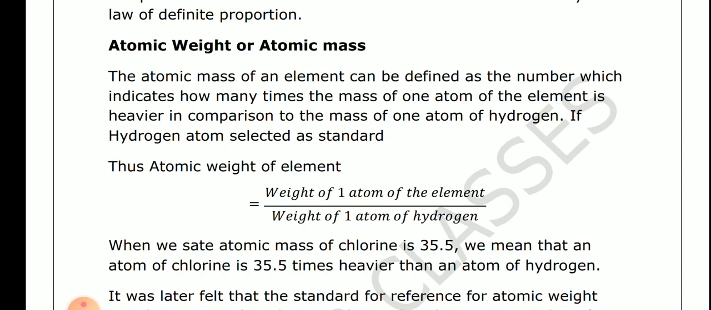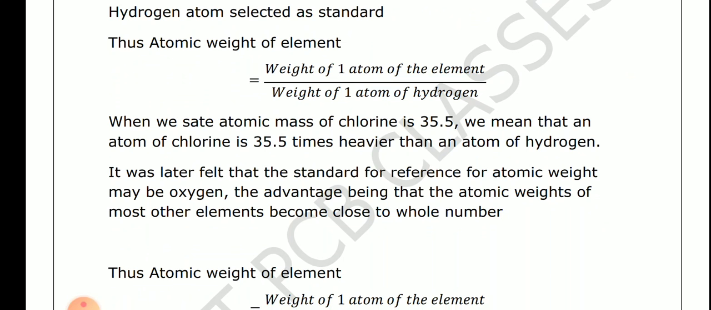Atomic weight is equal to weight of one atom of the element upon weight of one atom of hydrogen. Okay, so this is very simple. For example, if we want to calculate the mass of chlorine, the atomic mass of chlorine is 35.5 and it is divided by the mass of the hydrogen atom. So that means chlorine is 35.5 times heavier than an atom of hydrogen. इसका मतलब अगर क्लोरीन का मास 35.5 यूनिट है, इसका मतलब क्या है, क्लोरीन हाइड्रोजन की कंपेयर में 35.5 गुना भारी है। ठीक है।